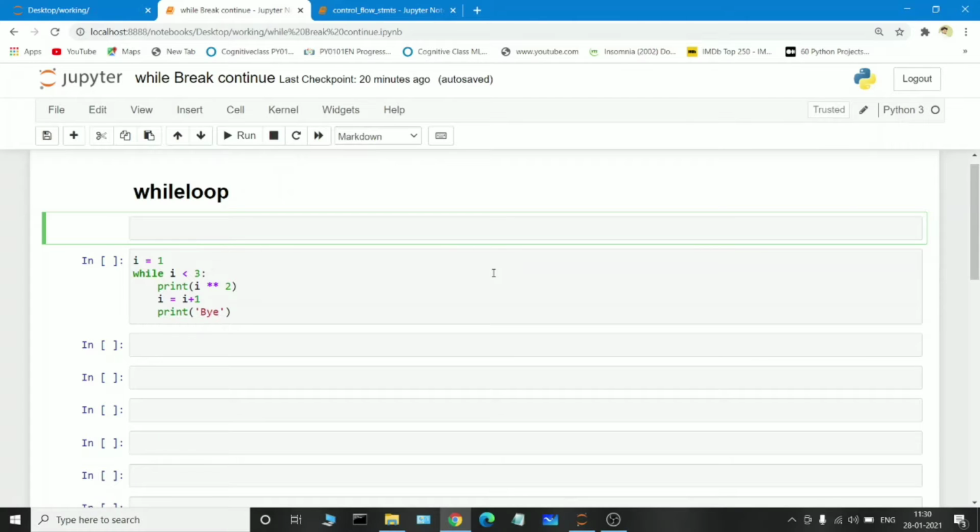So those who want to have a clear idea about the while loop, please go and watch the if condition as well as the for loop condition. Then only you can have a clear idea about the while loop condition. So in this video we are going to discuss the while loop as well as the break statement as well as the continue statement.